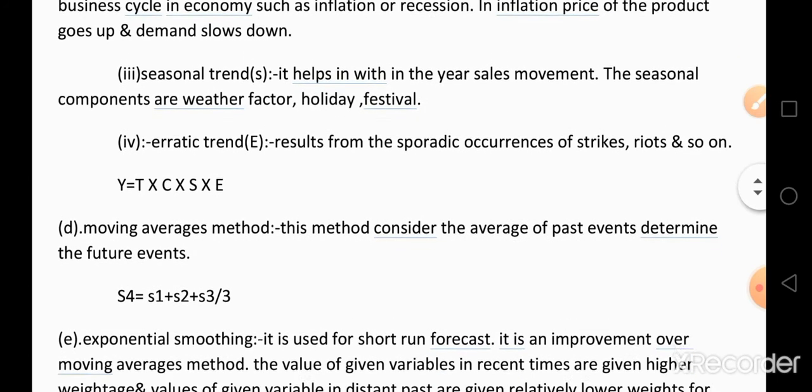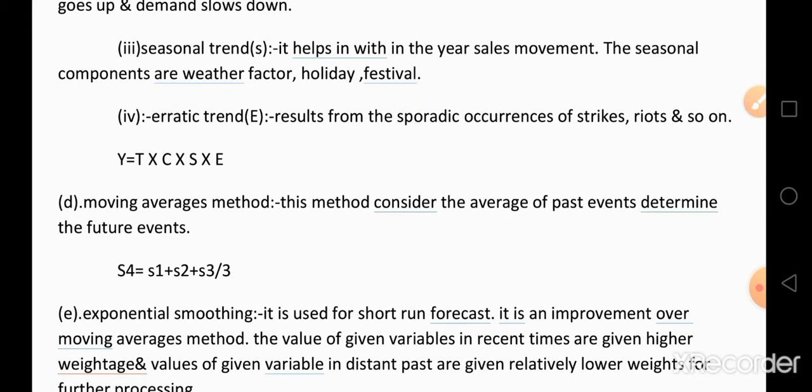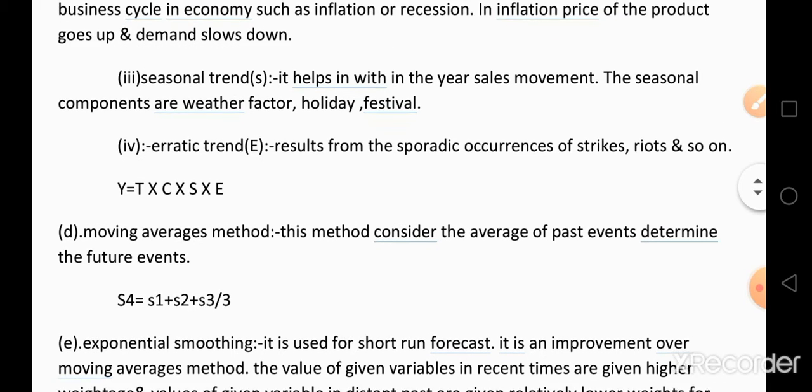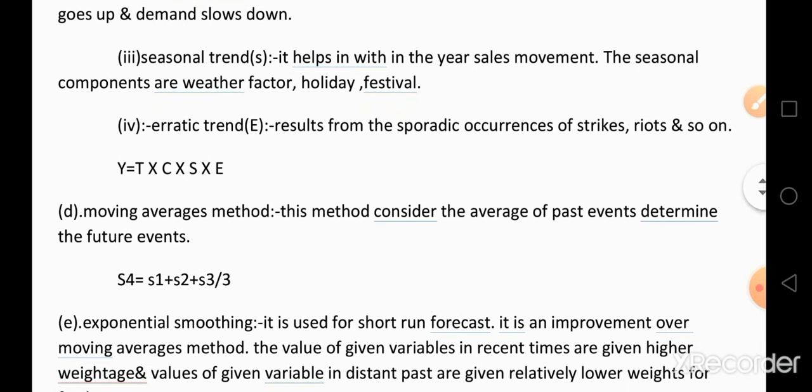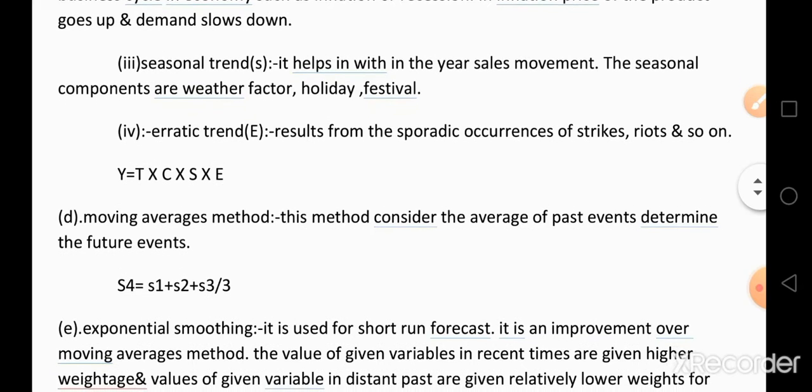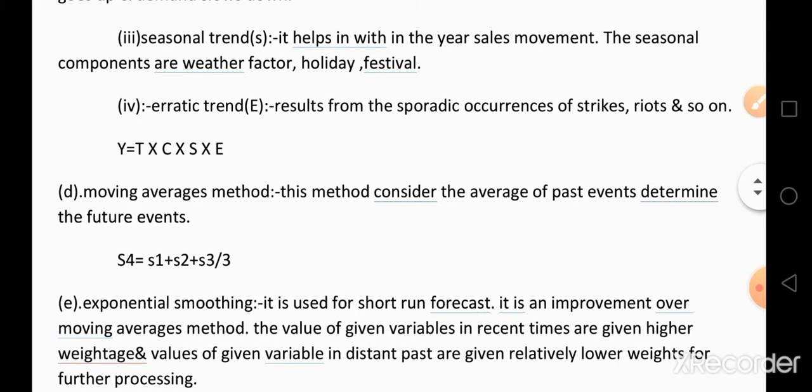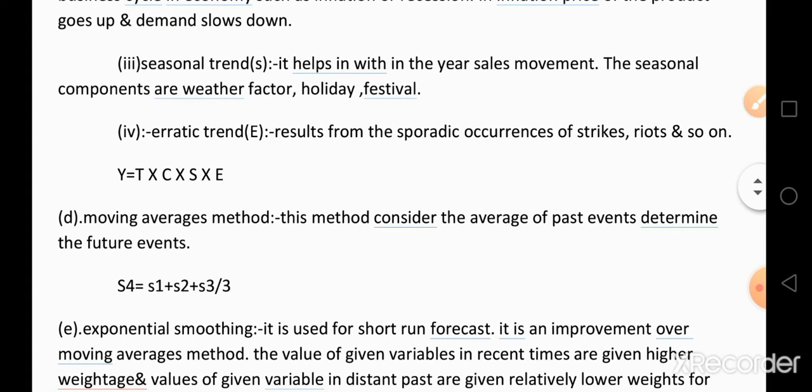If you observe the seasonal trends, the demand for umbrellas is very high in the rainy season when compared to winter or summer, and the demand for woolen clothes is high in winter when compared to other seasons. So the demand for the product changes depending upon the seasons.